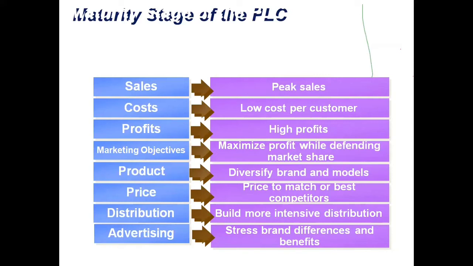And low cost per customer, because the company will be hitting mass market. Everywhere the product is available, no need of customer to travel from one place to another place to bring it. Definitely the cost per customer will be low. Then high profits company will enjoy as the sales increases.